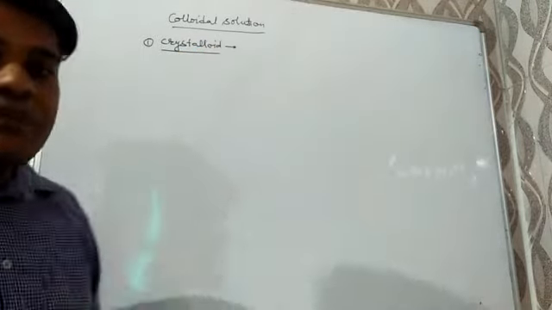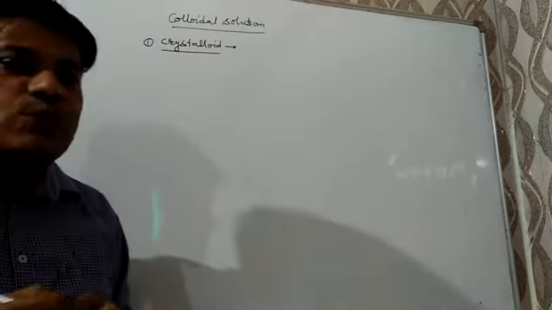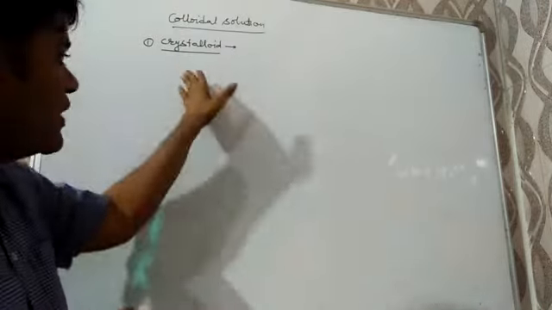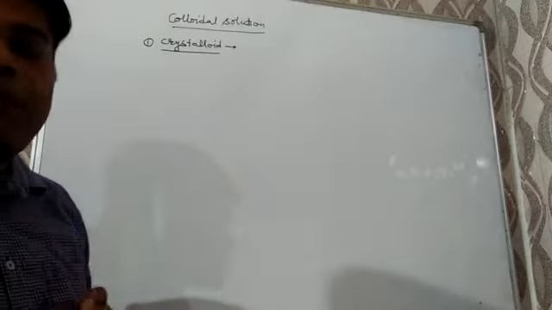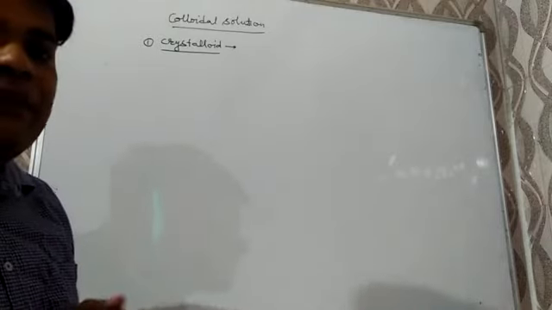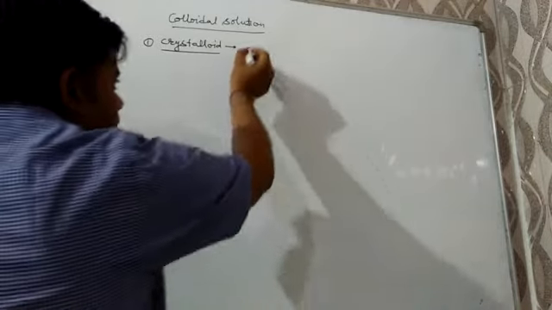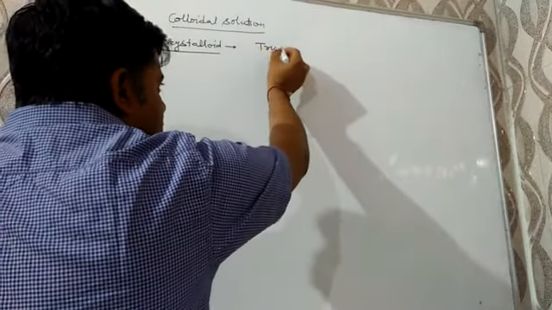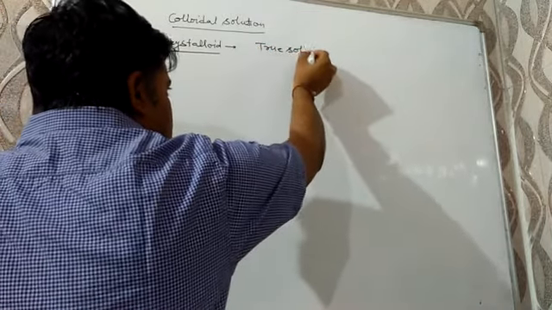Crystalloids are those substances which can pass through the filter paper as well as animal membrane. Those are known as crystalloids. An example of it is true solutions.